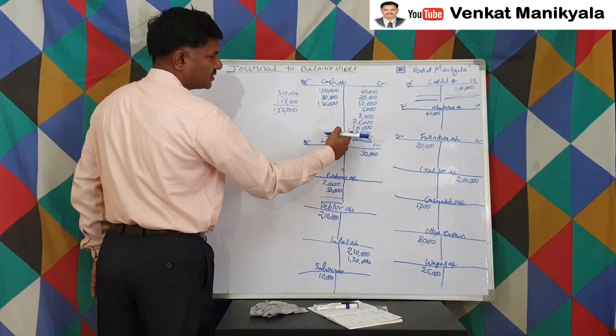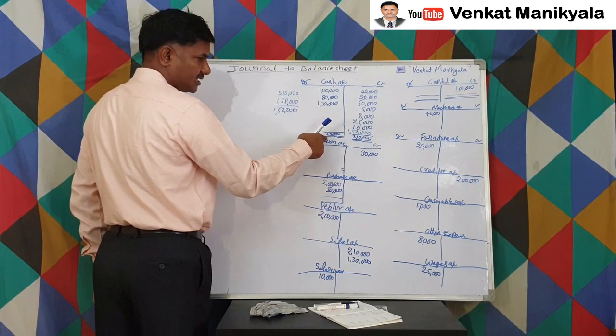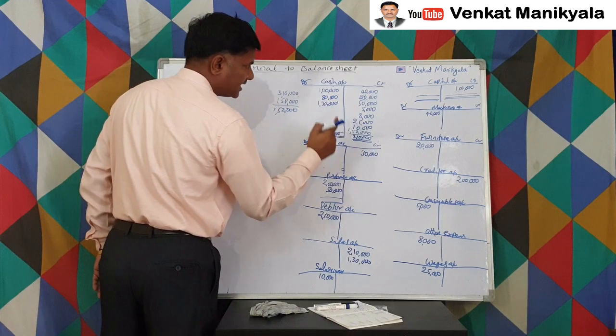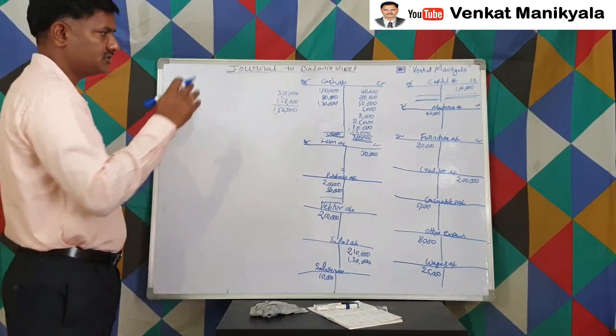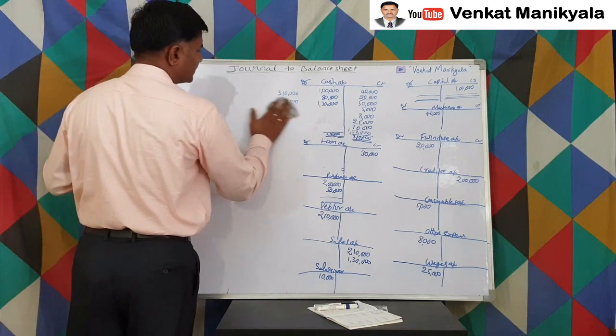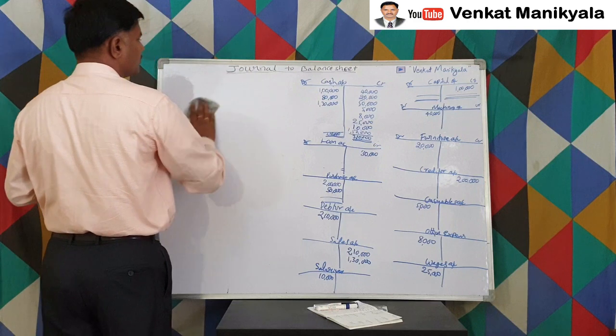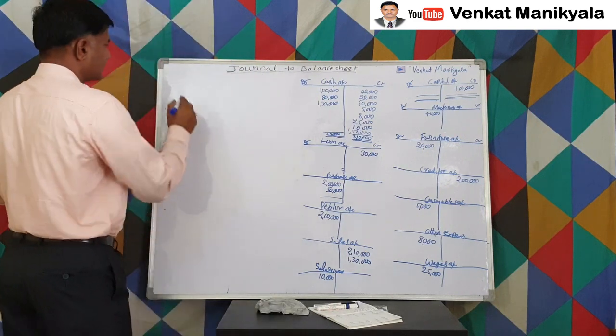So what I have to do next is bring it into the debit side again for the next month. So now the balance is 1,52,000 debit balance, not a credit balance. Even though it appears on the credit side, we have written it to make the credit side equal to the debit side, right?